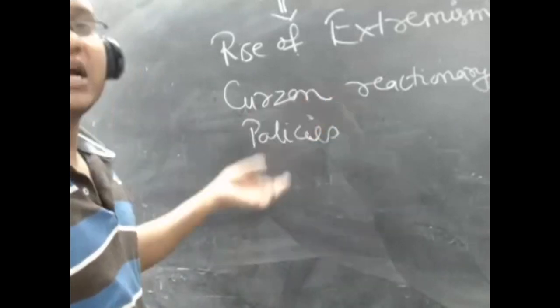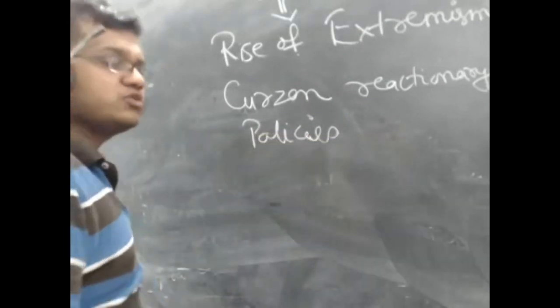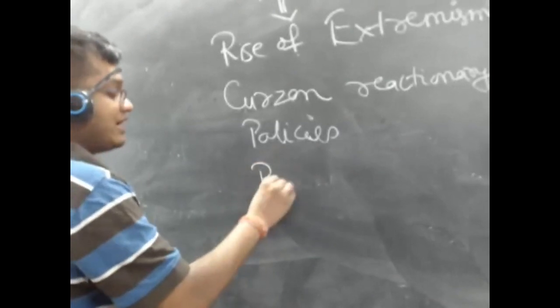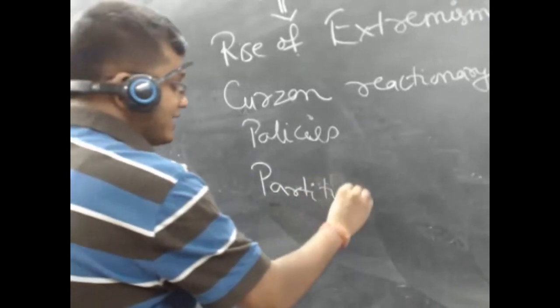Now under Curzon's reactionary policy, I will teach you what was University Act 1905, I will teach you what was Calcutta Municipal Corporation Act. But third thing that he did was Partition of Bengal. We will take up separately because Partition of Bengal has a very significant impact.